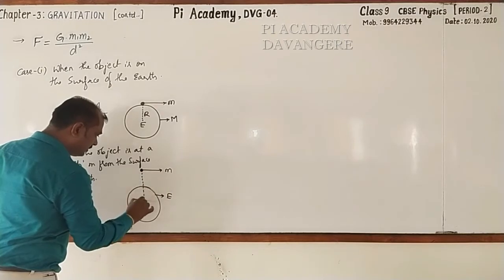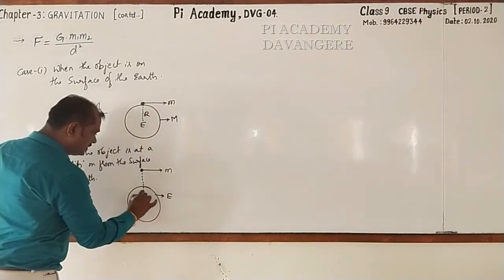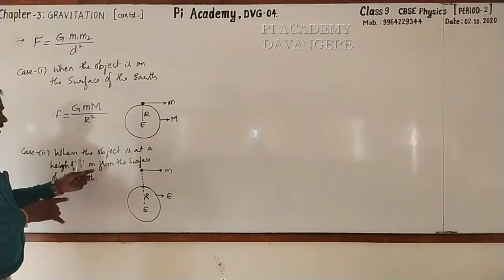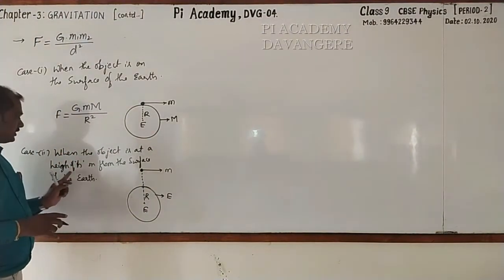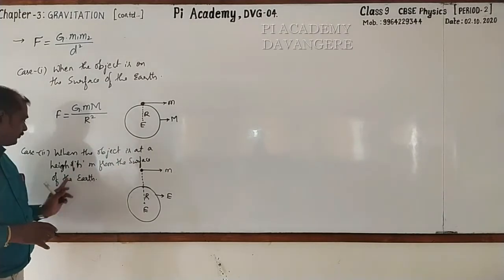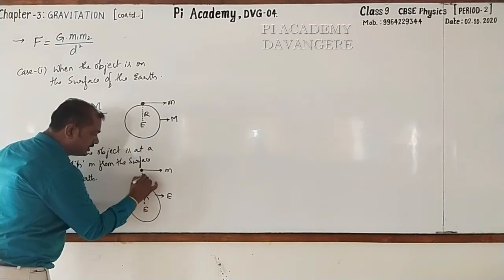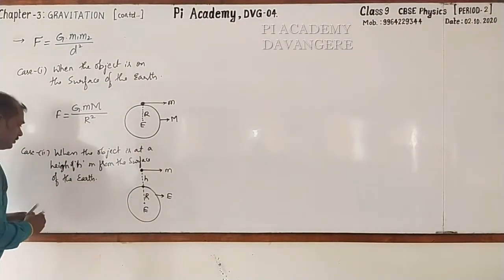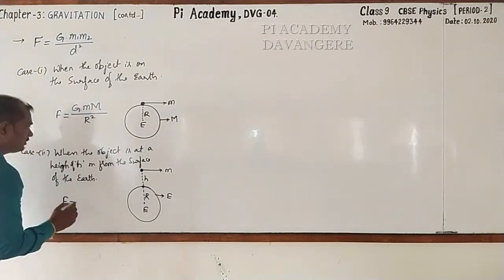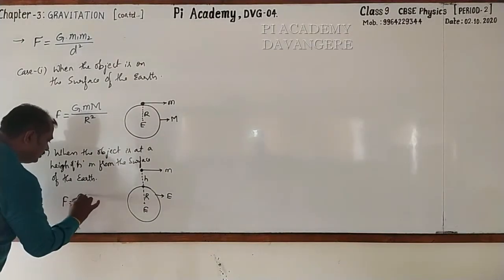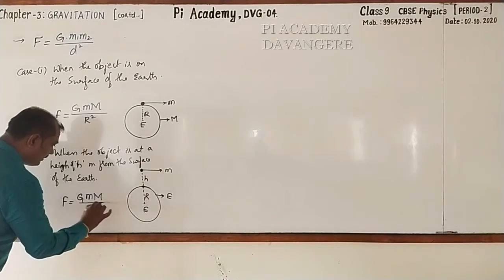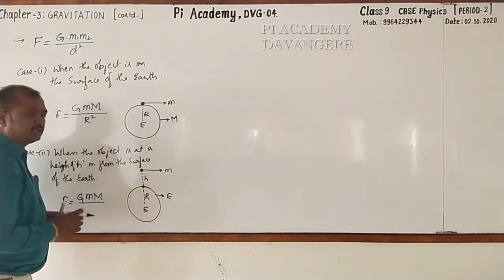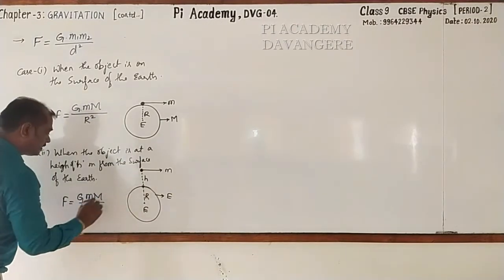And the distance between them, you may take as D or otherwise. See that this is the radius of the earth and it has been clearly mentioned that the object is at a height of h meter from the surface of the earth. From the surface, here h. Then we can write the gravitational force formula as G into M, capital M, by the distance from the center of the object to the center of the earth. It is R plus h.